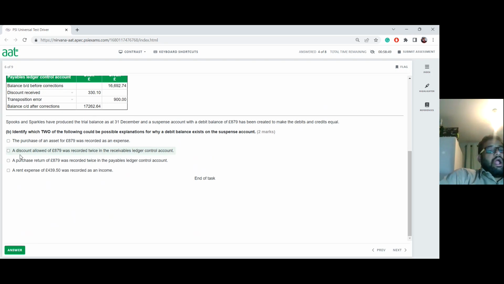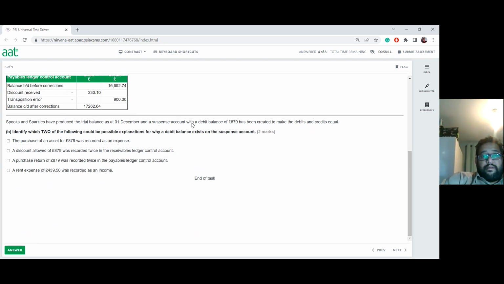Let's have a look at this one here. A discount allowed of £879, which is an expense, which is a debit entry, was recorded twice. No, hold on. Discount allowed account. Yeah, it is an expense. Yes, it was recorded twice in the receivable ledger control account. So what is going to happen if you enter something twice in the receivable ledger control account, which is going to be a debit entry? So that means your debit is going to be increasing on that side.